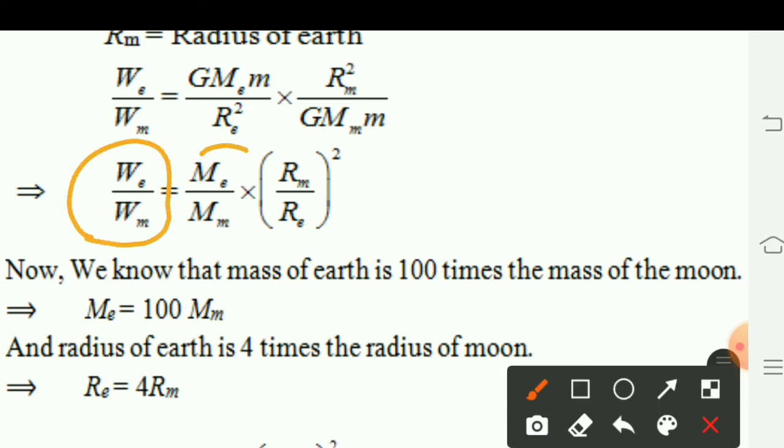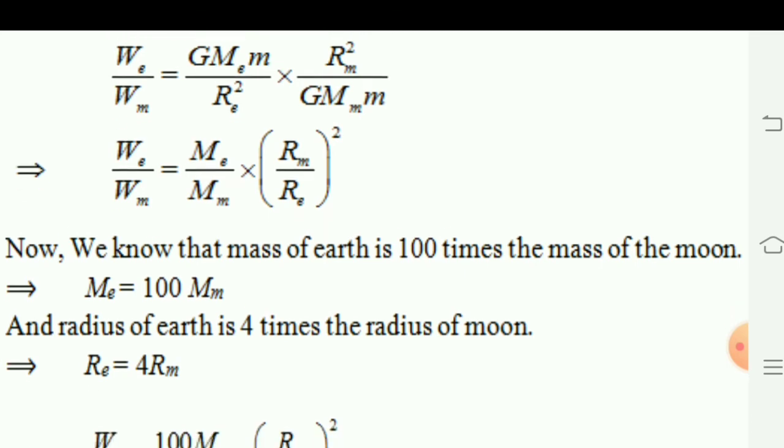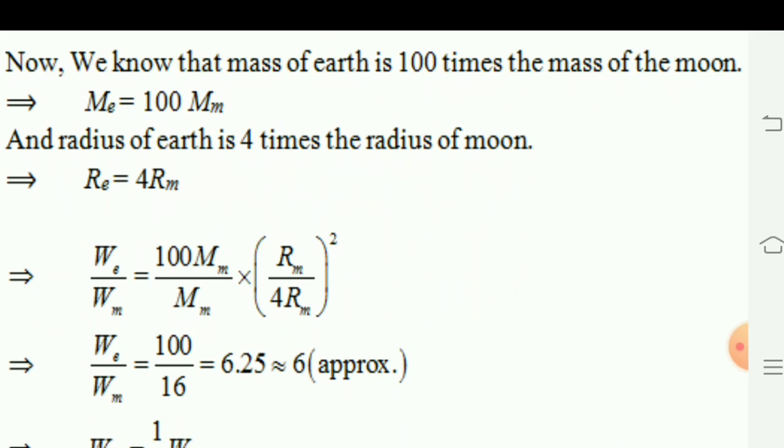We upon Wm is equal to mass of Earth upon mass of moon, and radius of the moon upon radius of the Earth. Because the radius is in the denominator, when we take the ratio, the radius of the moon will come in the numerator and the radius of the Earth will go in the denominator. Thus, we can easily calculate the difference between the weights on the Earth and the moon by taking this ratio.